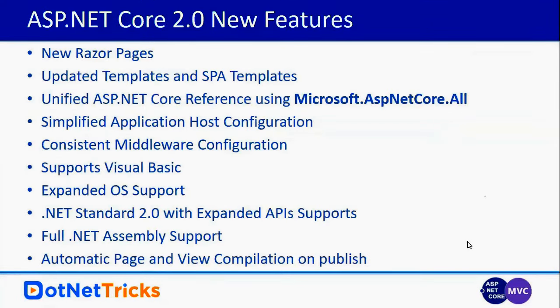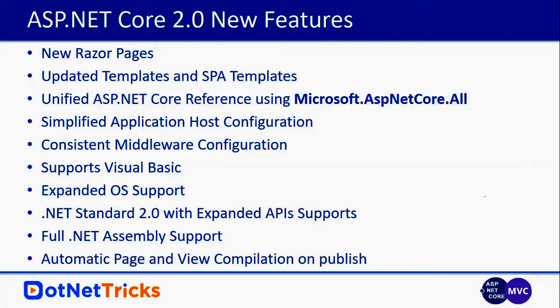And do you know what new features are introduced with ASP.NET Core 2.0? I'm just sharing the list here. So these are the new features. We have the new Razor Pages. We have the updated templates and the SPA templates. And instead of adding the different libraries separately as in ASP.NET Core 1.0 and 1.1, now we have a single reference, Microsoft.AspNetCore.All, and it will have all the settings for developing a web application.